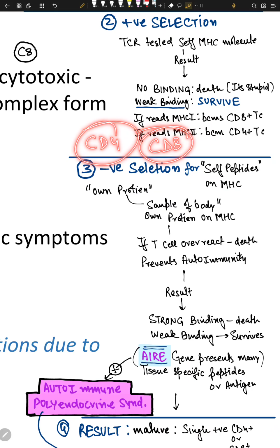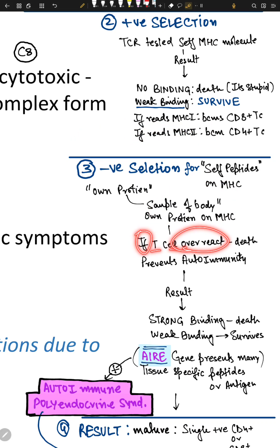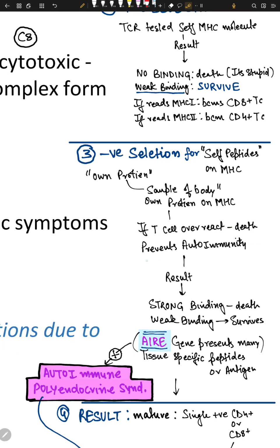molecules. Now, once it is served hot, if the T cell overreacts, it goes to death, apoptosis. If apoptosis doesn't happen, for example, sometimes estrogen can interfere with apoptosis. So the whole process prevents autoimmunity, right? So if a woman has a lot of estrogen, it can result in autoimmunity. It's a theory, it's not proven.